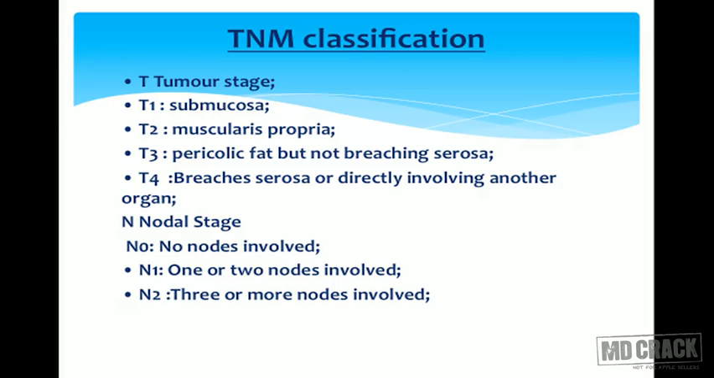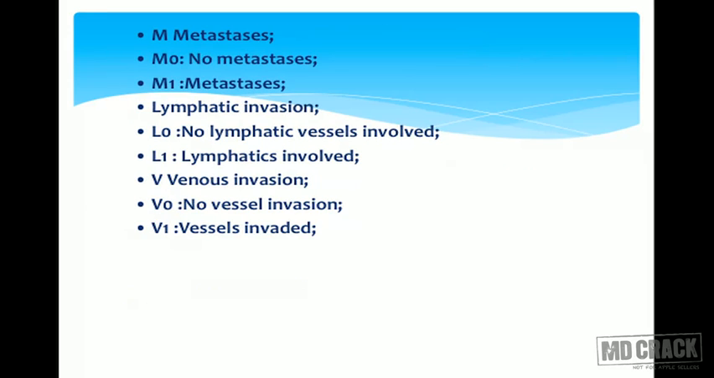N0 is no nodes involved. N1 is 1 to 2 nodes involved. N2 will be 3 or more nodes involved. In metastasis, M0 is no metastasis, M1 is there is metastasis. We can also find out whether there is lymphatic invasion and whether venous invasion is there or not.